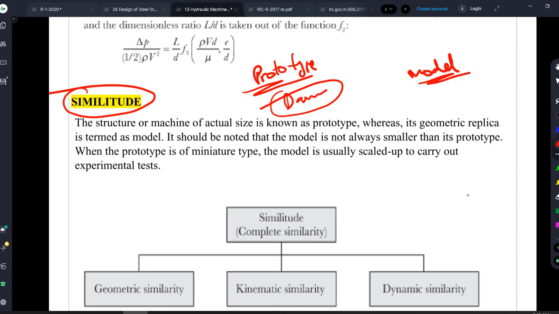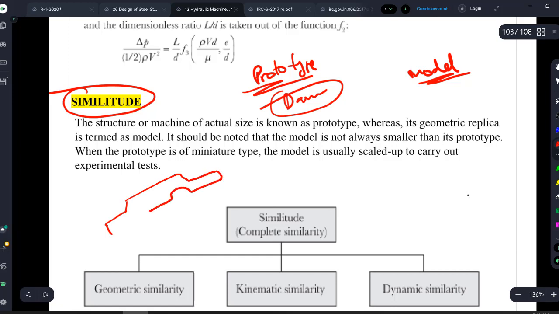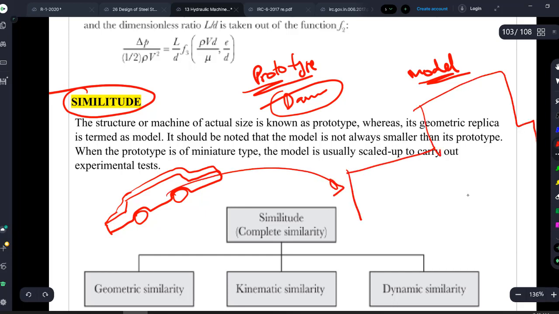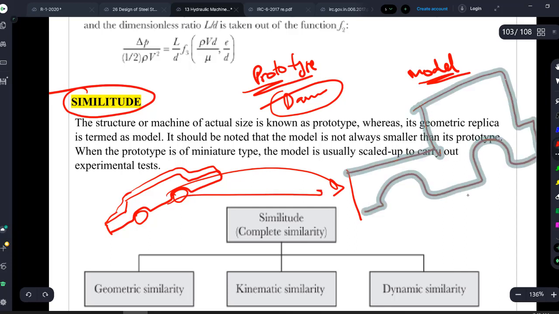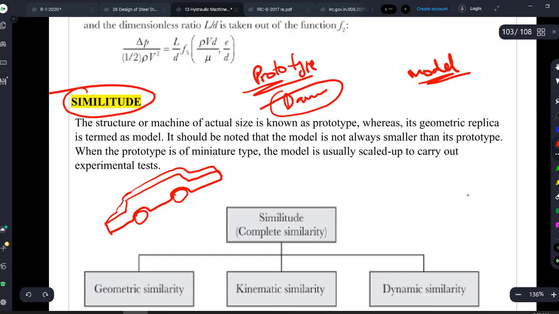And a car. You are designing a car. So first you will make a small car, maybe with 3D printing, and you will just see whether the car is looking good or not. Then as per that you will develop a real car, right? You won't directly build the real car. So whatever you are doing just for experimental purpose, we call it a model.